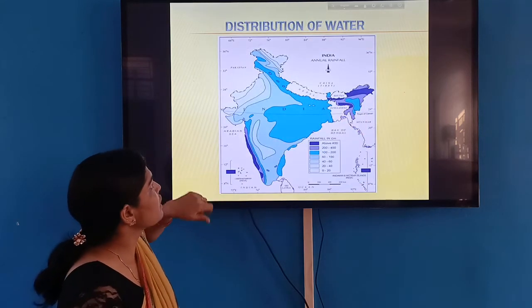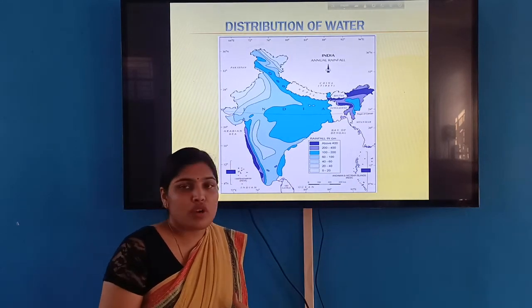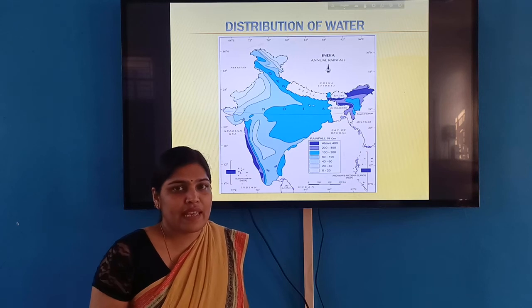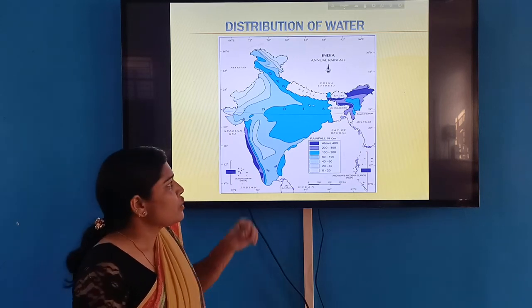Now come to the next, that is the distribution of water. The distribution of water or rainfall in the globe is very uneven. Look at the map.